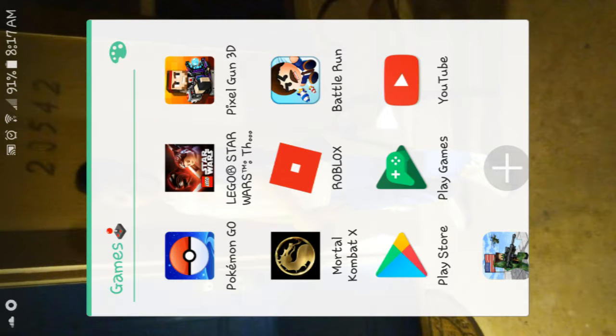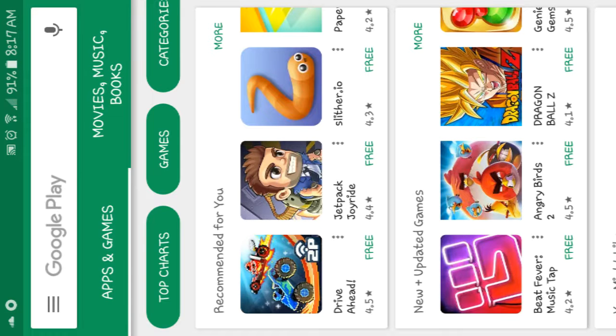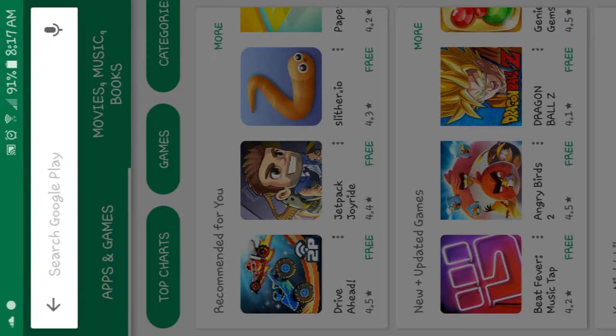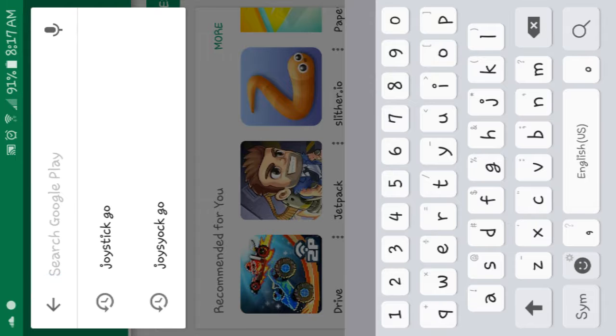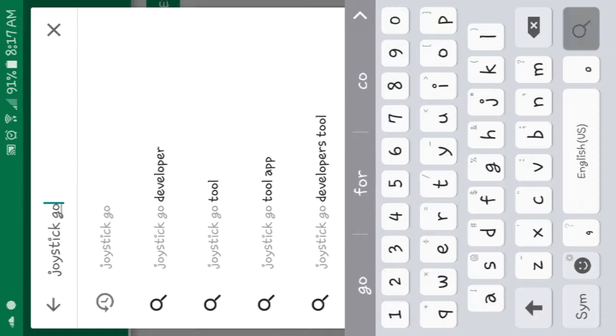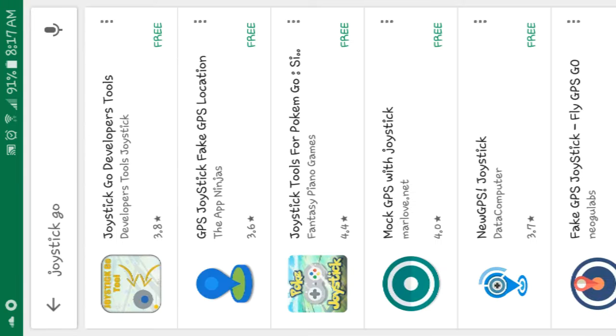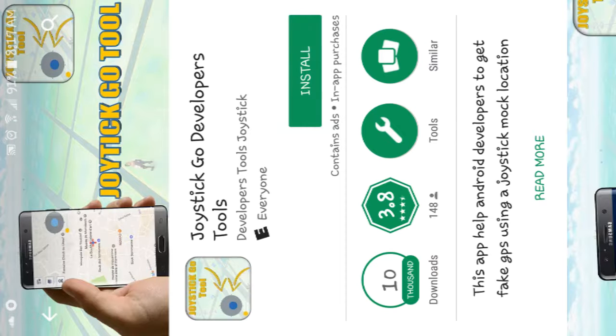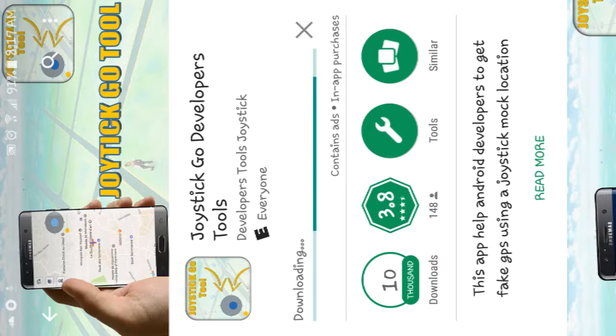Okay, so first you want to go to your Play Store or App Store and type Joystick Go. Once it loads, click the one that says Joystick Go Developers Tools. Click Install. Let it install.